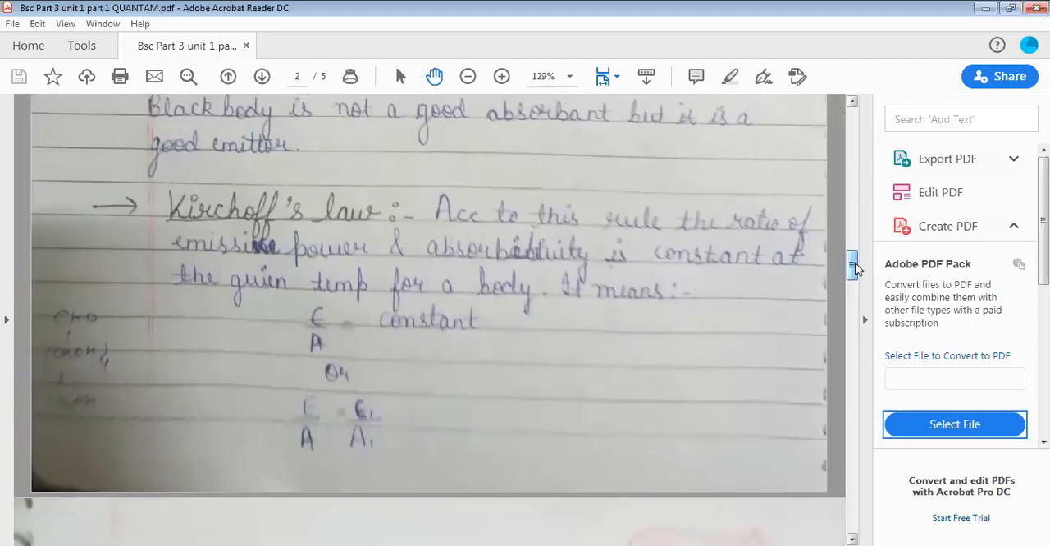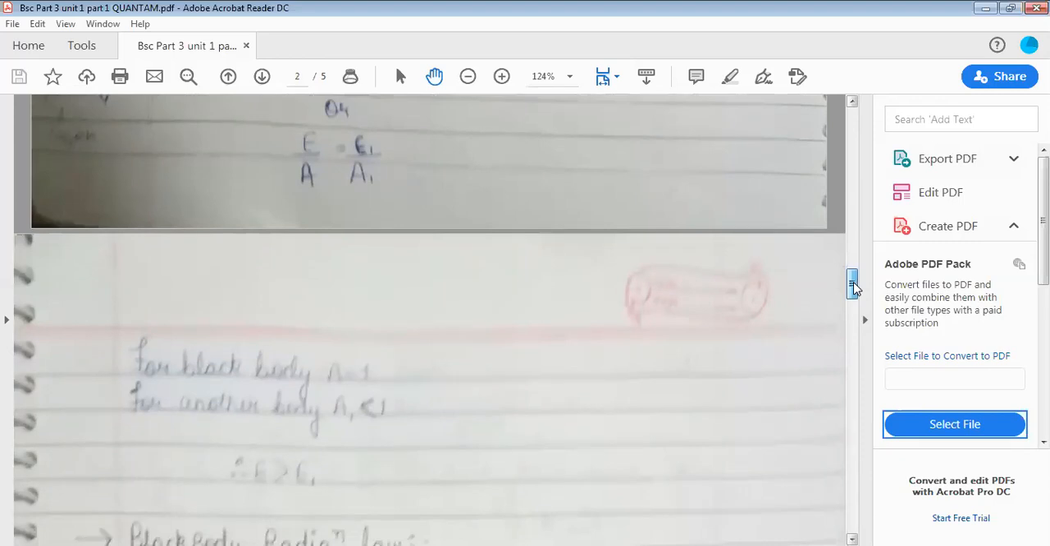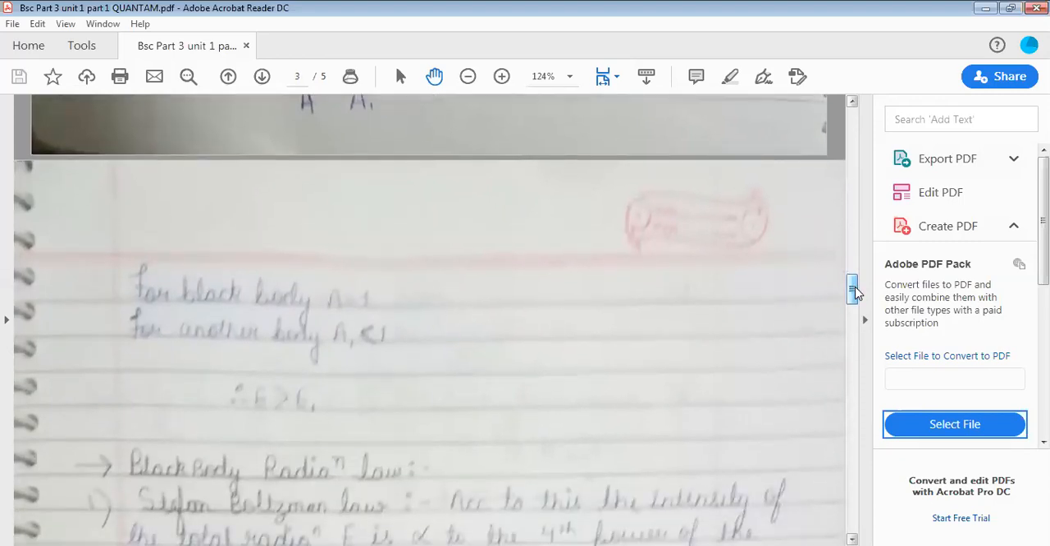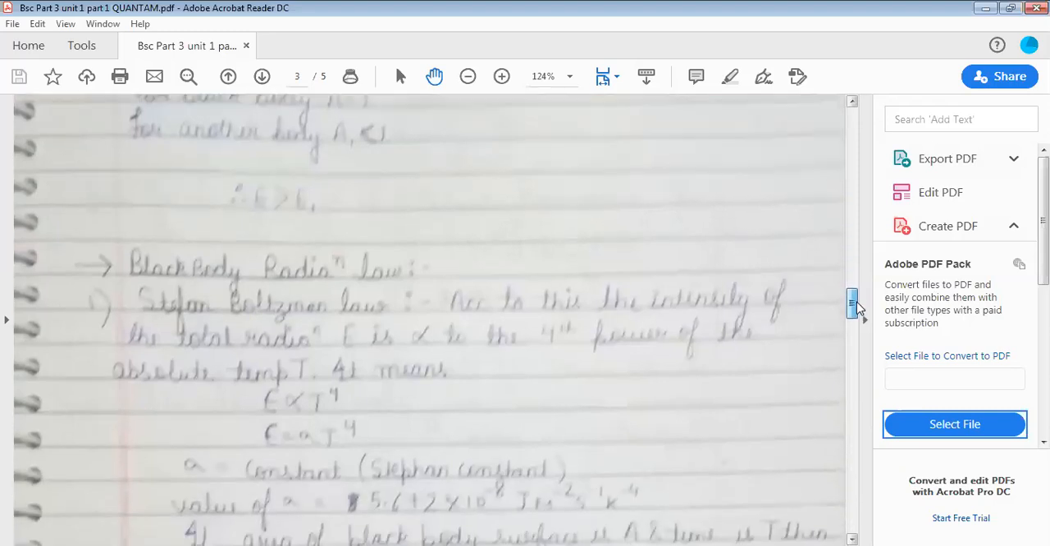Kirchhoff's law. According to this rule, the ratio of emissive power and absorptivity is constant at a given temperature for a body. It means E upon A is equal to constant, meaning E upon A is equal to E1 upon A1. Here for the black body A is equal to 1, and for another body A1 is less than 1, meaning E is greater than E1.